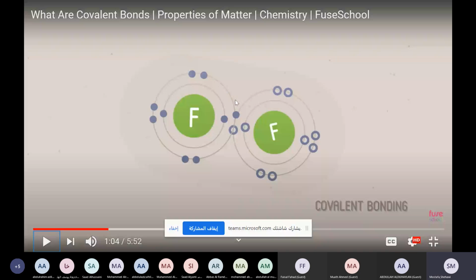So they will revolve here for some time, and they revolve around the other one for the rest of the time. So they will divide their time, those two shared electrons, between two different atoms, or the atoms that are making a covalent bond.